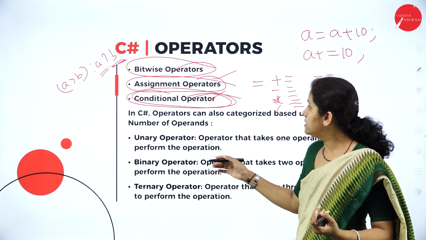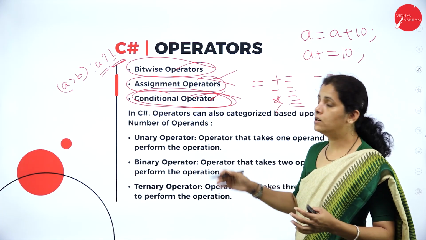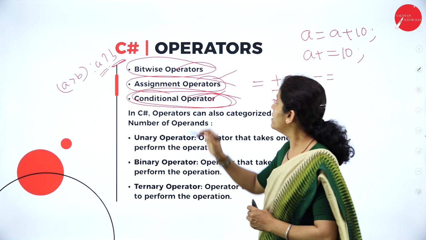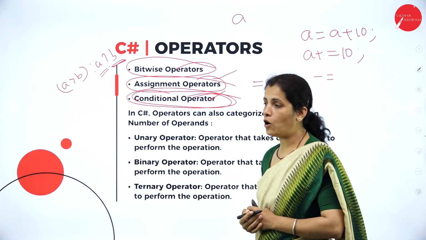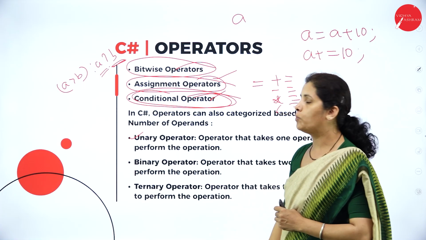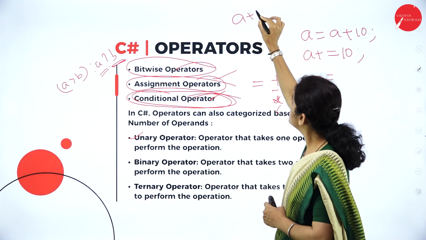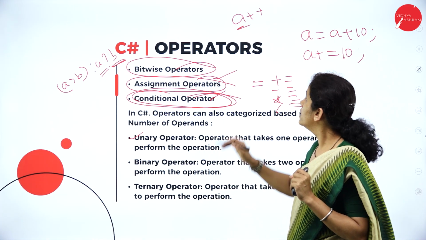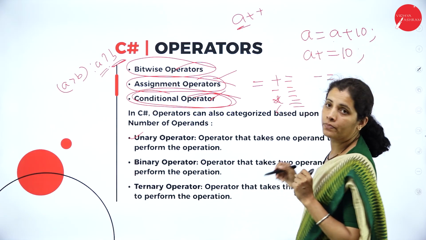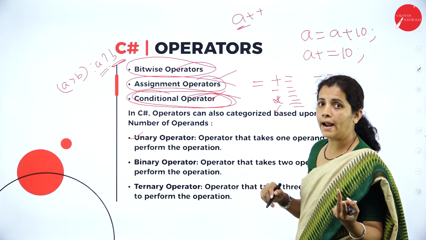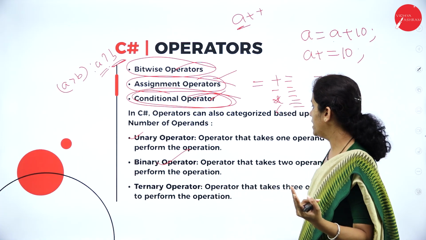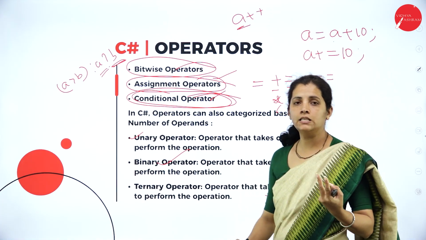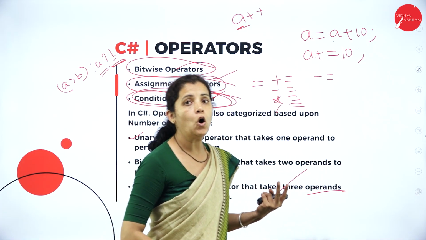Now, if I consider C# operators, we have operands. So what is an operand? Operands are nothing but the variables. If I have only one variable, one operand, then that is known as a unary operator. If I write A plus plus, how many operands? One operand, so that is a unary operator. If I have A plus B, how many operands? Two operands, then it is known as a binary operator. And if it takes three operands, then it is known as a ternary operator.